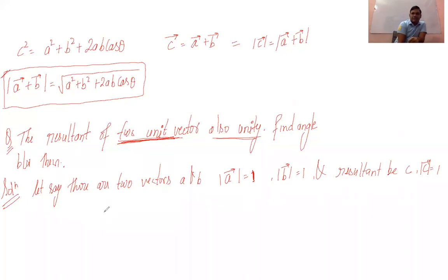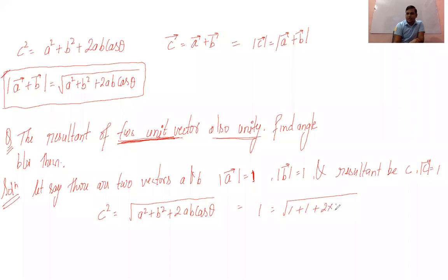What formula can we use? C square is equal to A square plus B square plus 2AB cos theta. Now we can put the value of C. C will become 1, and this will be 1 plus 1 plus 2 into 1 into 1 into cos theta, isn't it? Sir, C has a square, so why will the under root be applied?